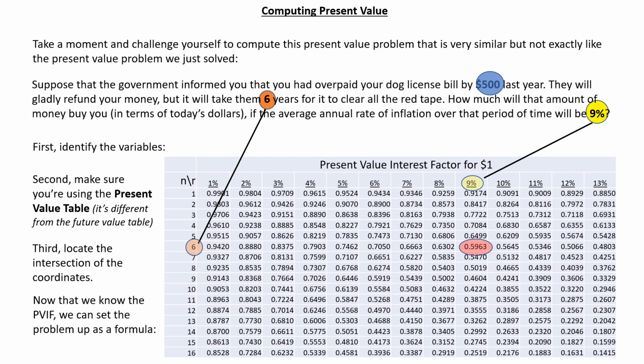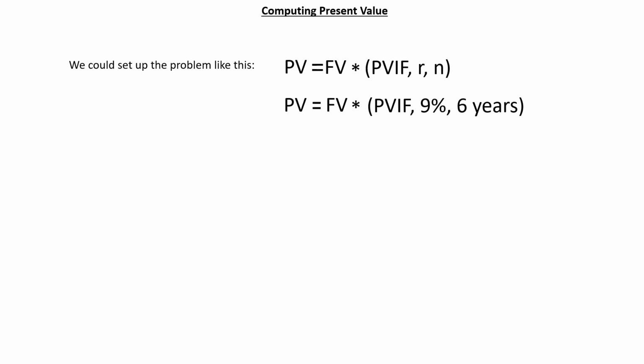So now that we know the PVIF, we can set up the problem as a formula. Here we see our present value problem in both the general form and in a form that's more specific to our current problem. I like to call them templates rather than formulas because they're pretty much the same for all time value of money problems. Just a little tweak here or there, depending upon whether you're solving a present value problem, as we're doing here, a future value problem, as we did earlier, or a present or future value of an annuity problem, which we will consider in another video.